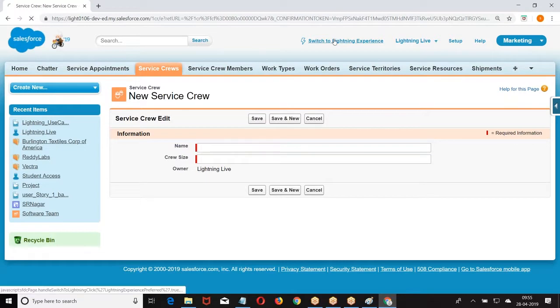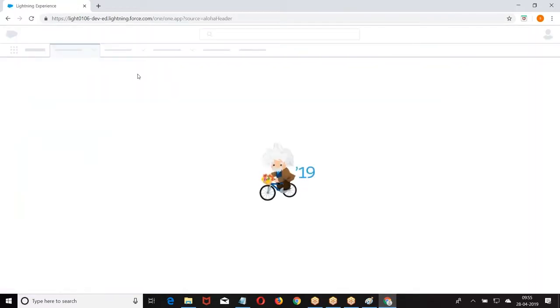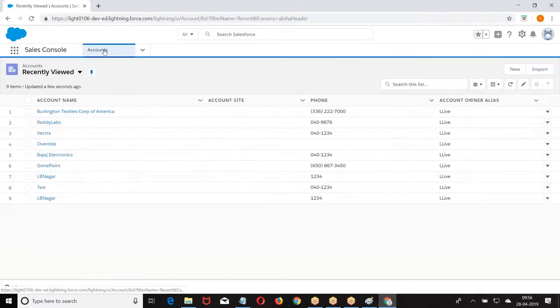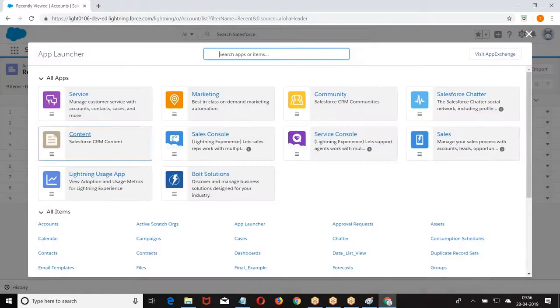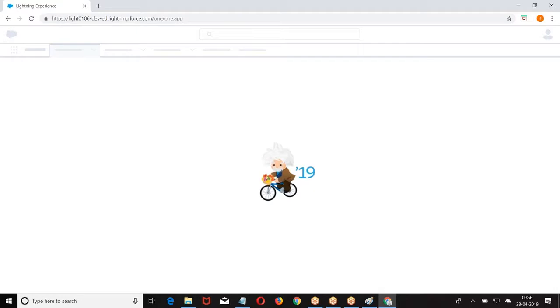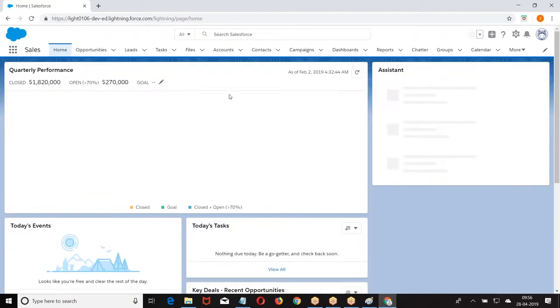Similarly, when you go to the Lightning Experience, how is the same object represented in Lightning? I have some implementations here. So look at the format.